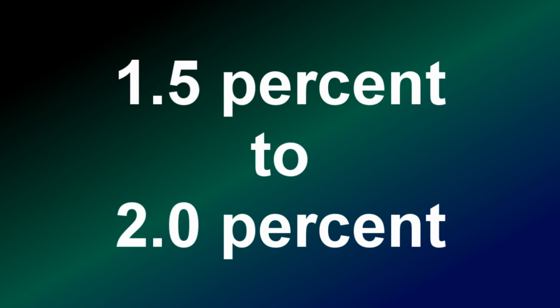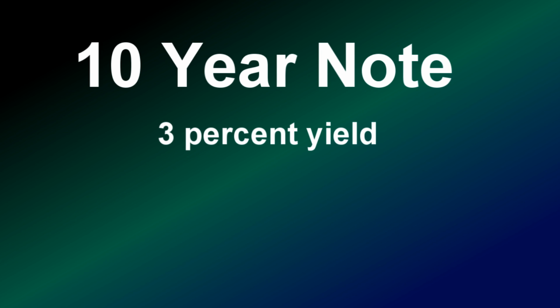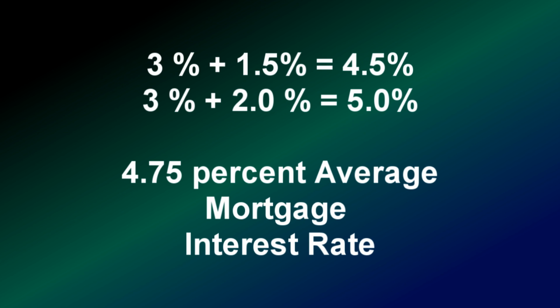Since buying mortgages is more risky than buying government treasuries, banks need to be paid a premium for that risk. That premium has historically been around 1.5 to 2%. If the 10-year note is providing a yield of 3%, expect the 10-year interest rate to be somewhere around 4.75%.